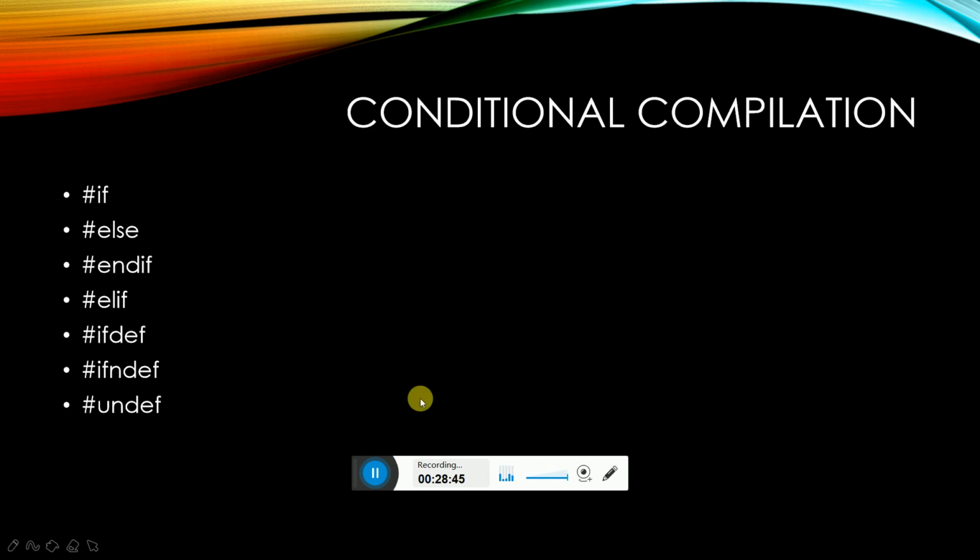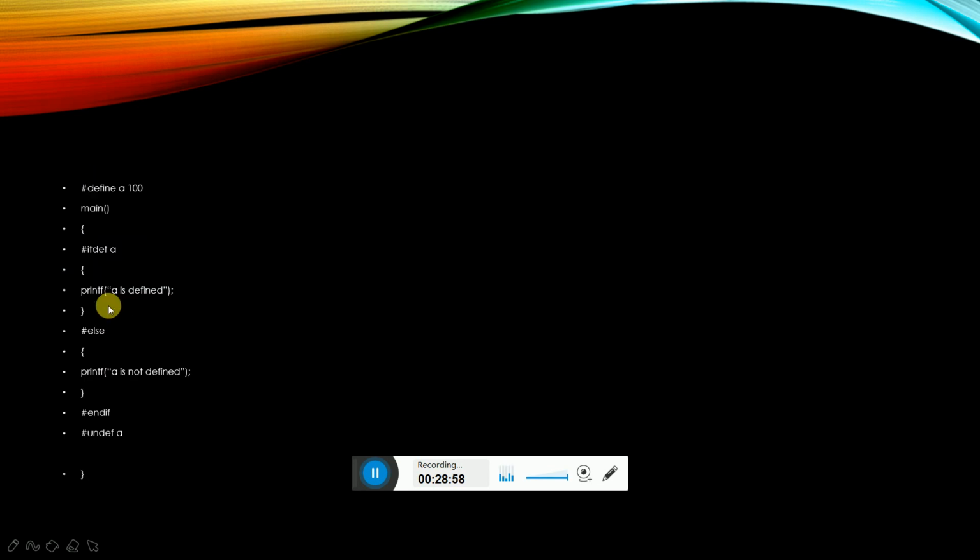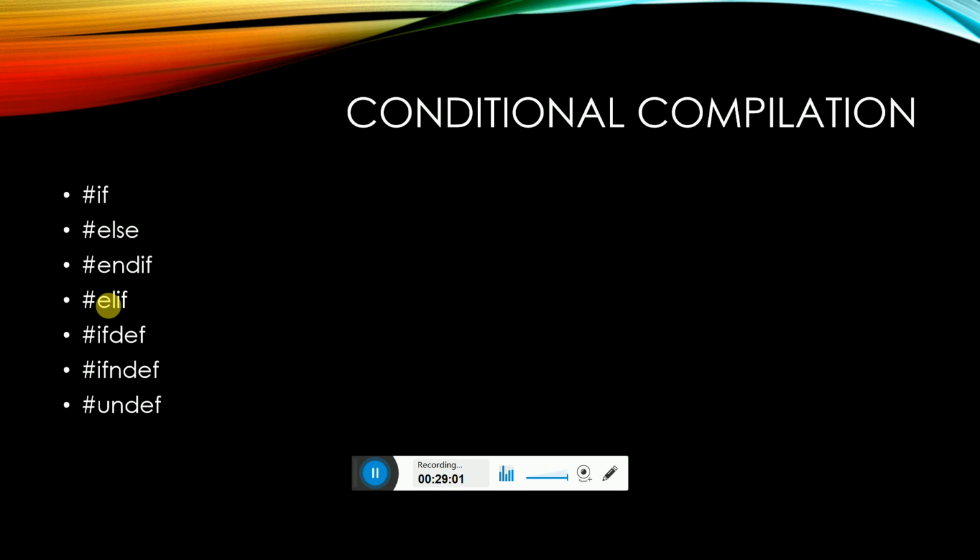So the main things are #if and #else, and whenever you start an #if, it should always end with #endif. The #else statement can also be used, and #if and #elif can also be used. Else-if is not ELSEIF, it is just ELIF. You can check if some variable is defined or not, and you can also undefine something. So this is conditional compilation. The three preprocessors that we learned are file inclusion, macros, and conditional compilation. And remember that this is done before the compilation process.